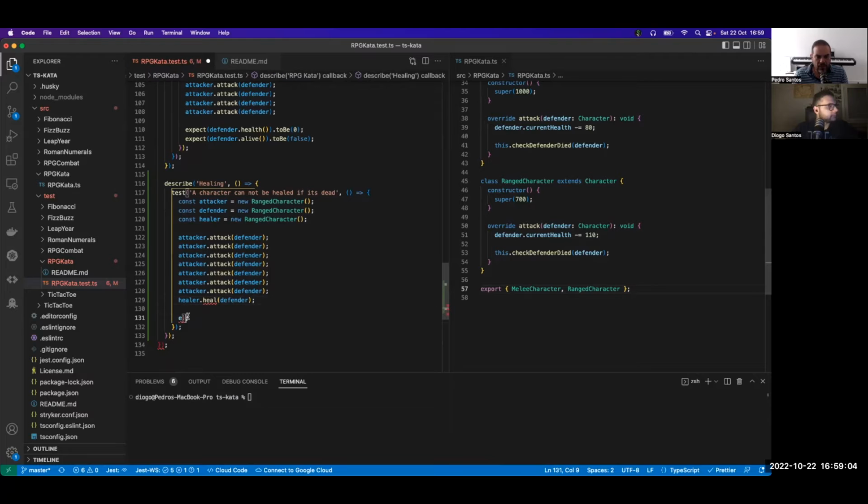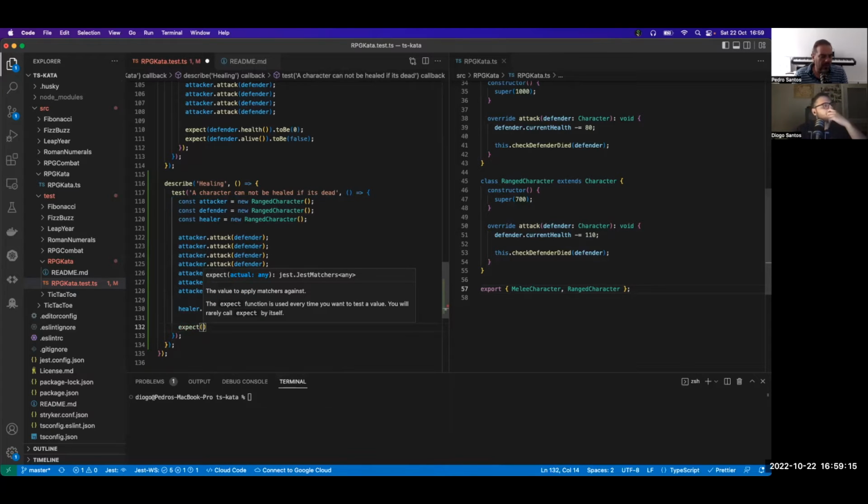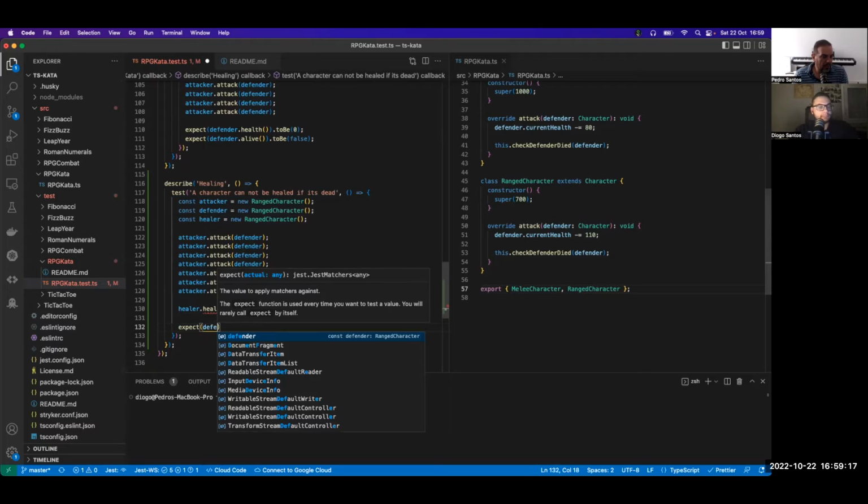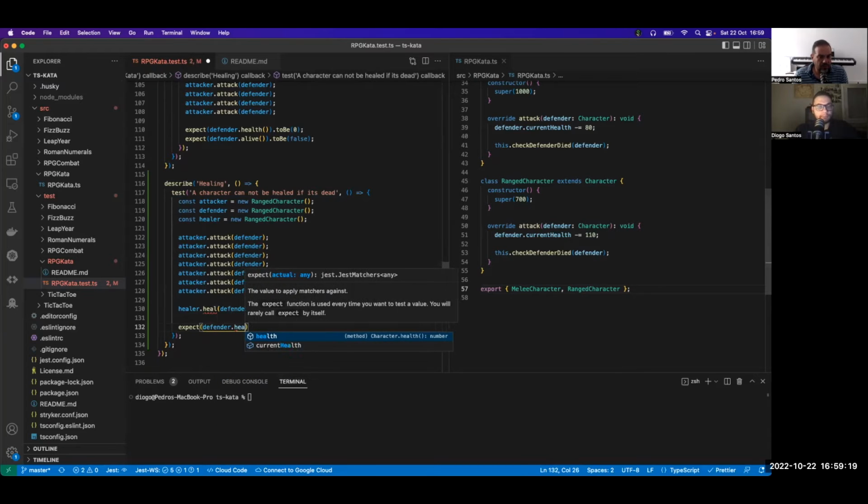Let's separate that. Remember that we spoke about arrange, act, assert. So first it's all arrange, then it's the act, and you expect the defender to be dead. Defender is alive, you have the is alive, right?